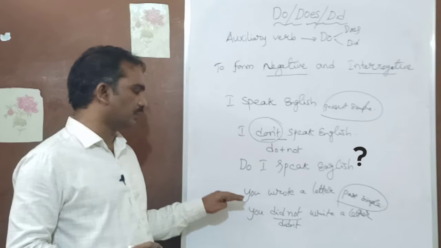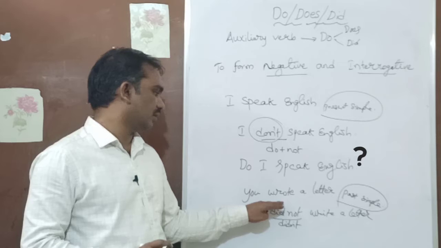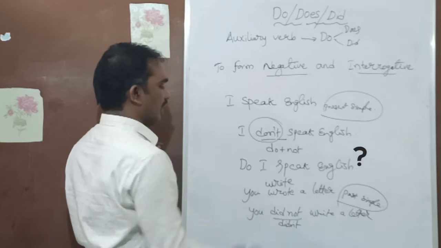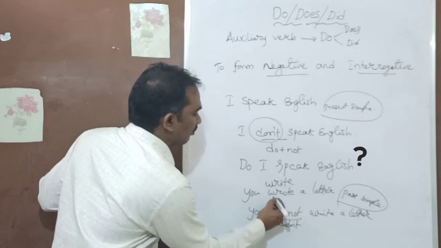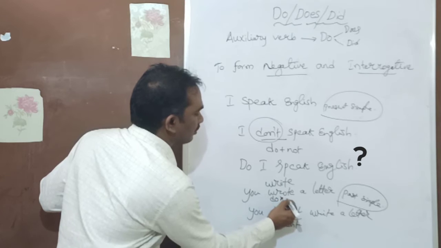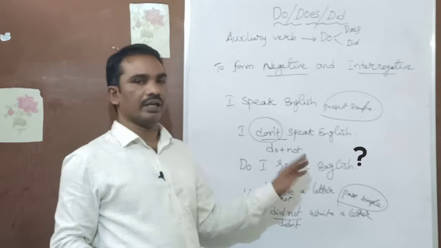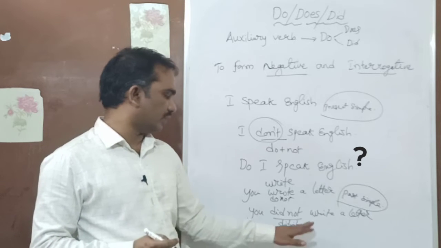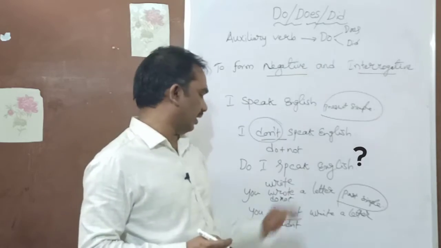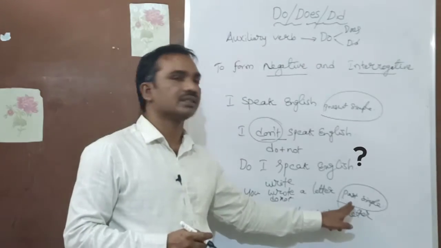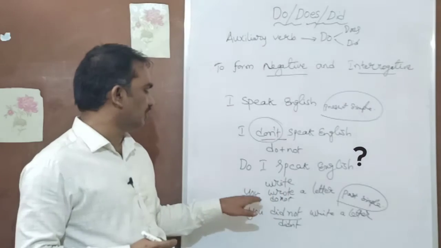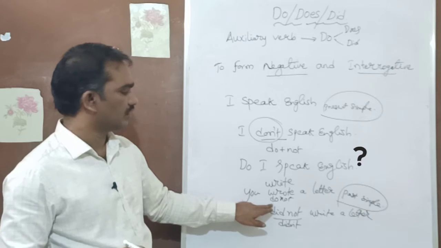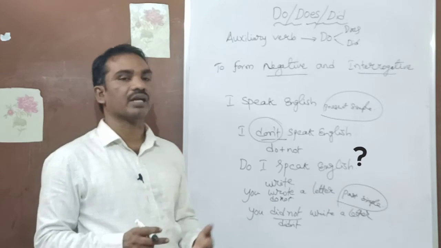For example, "You write a letter" is simple present tense. How do you say it in the negative? "You do not write a letter." We took did for "You didn't write a letter" because it is past simple. Since "You don't write a letter" is simple present tense, we are taking do.